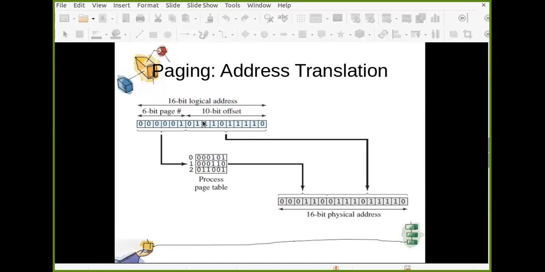Are you getting this? Yes, guys, are you getting this? Simple address translation.